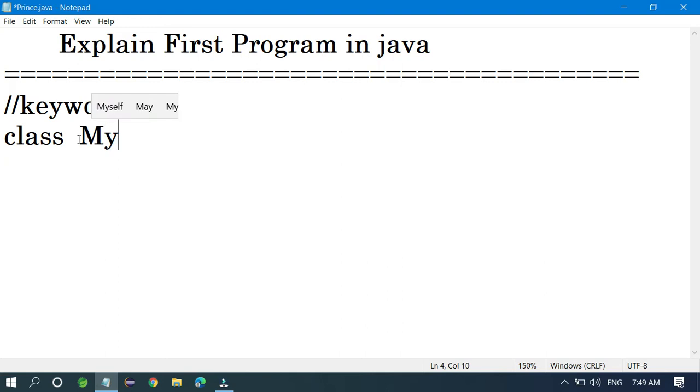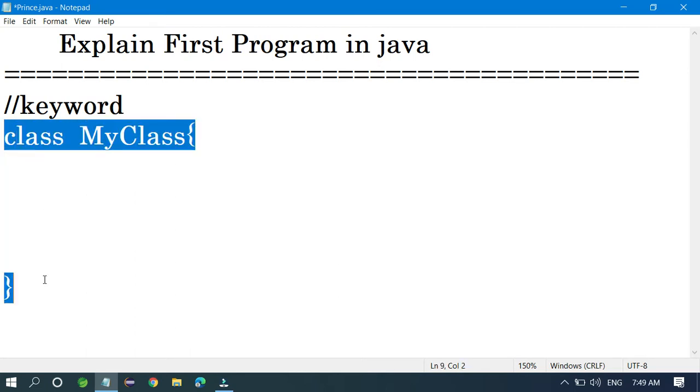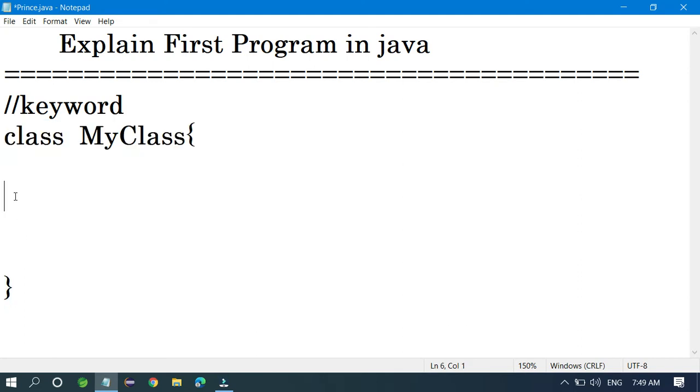For example, MyClass. This is the class name. You can write anything here, for example your name, your friend's name, your parents' names, your brother's name, anything. Then you have to open the curly braces, and you must close the curly braces, because Java is a very secure programming language. Everything is written inside this block. You don't write anything outside the block. Yes, you can import a package or create a package outside, but not now.